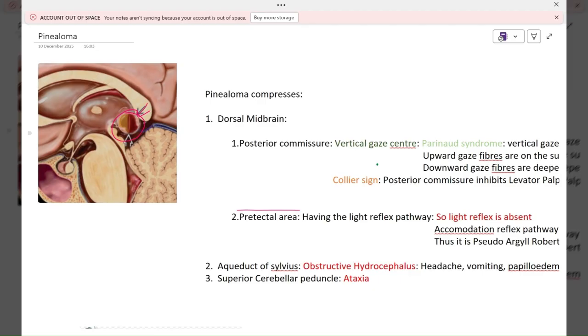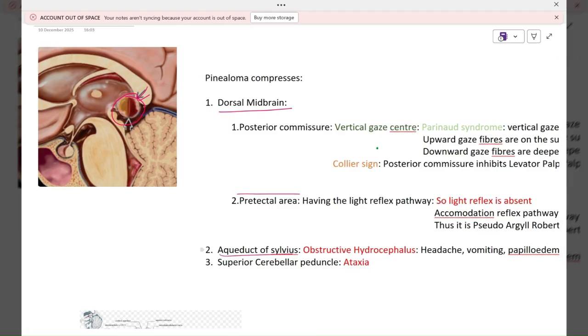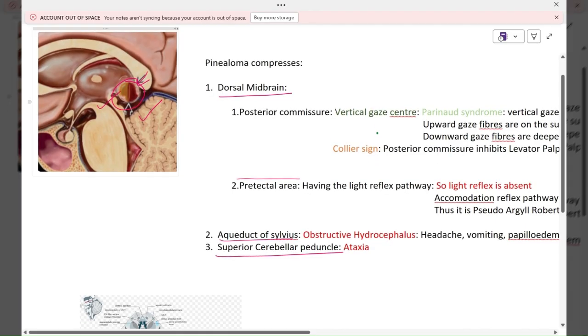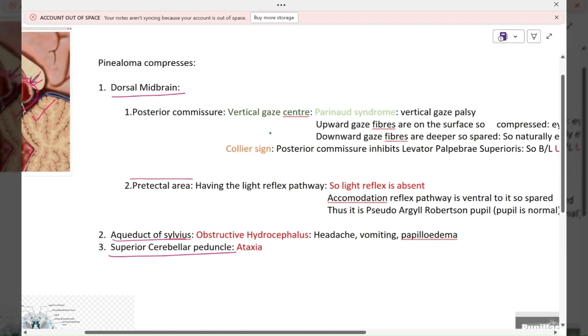The signs are all related to the compression of structures around this pineal gland. The structures getting compressed are the dorsal midbrain, the aqueduct of Sylvius, and the superior cerebellar peduncle. Let's see first the dorsal part of midbrain, which is very important, the first structure to get compressed in a pinealoma.